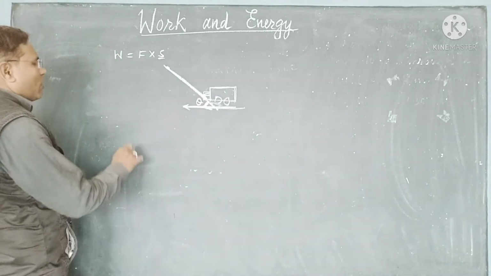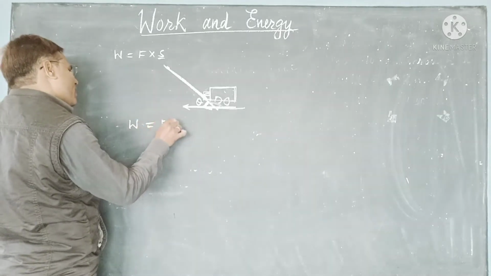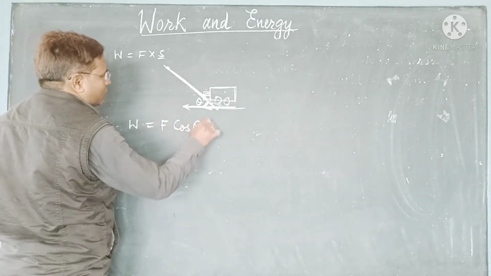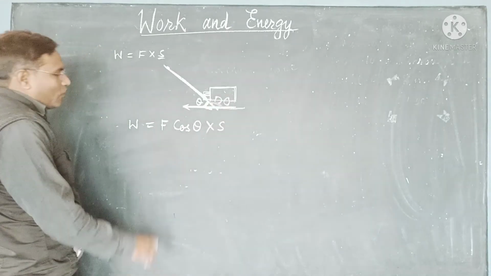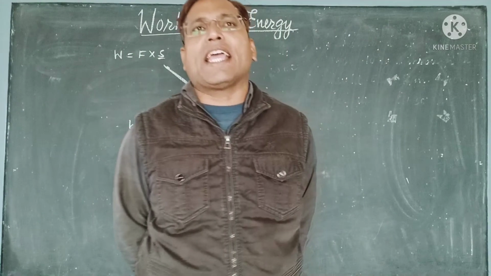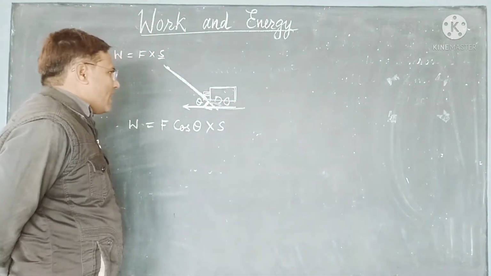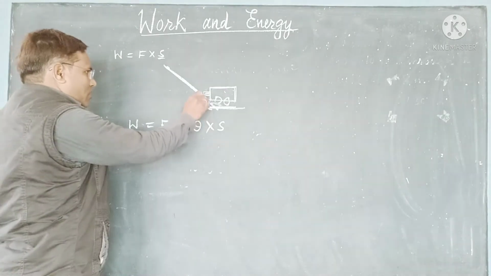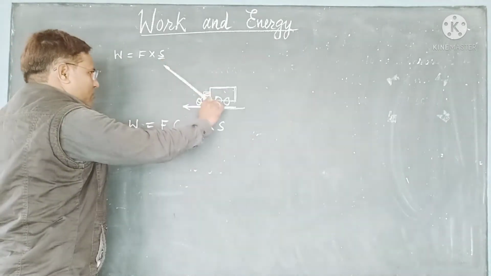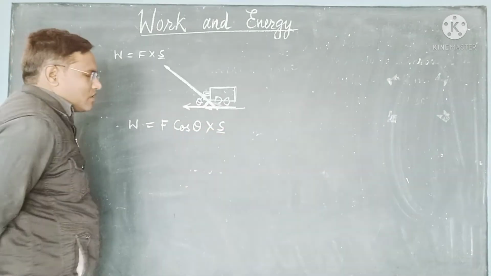Then here the work done formula will change. Work done is equal to F cos theta into S, where F is the force, theta stands for the angle made by this force and the direction of motion, and S is the displacement.